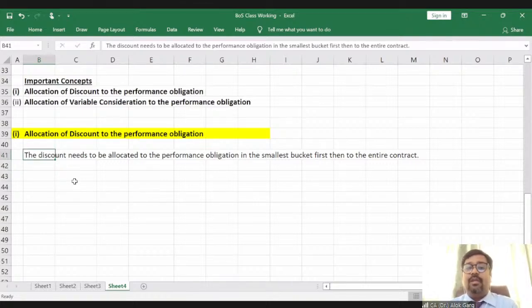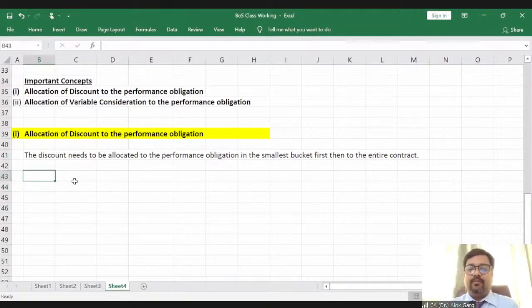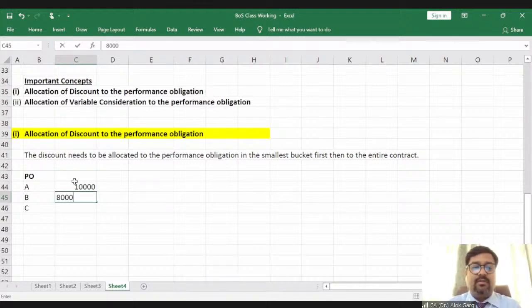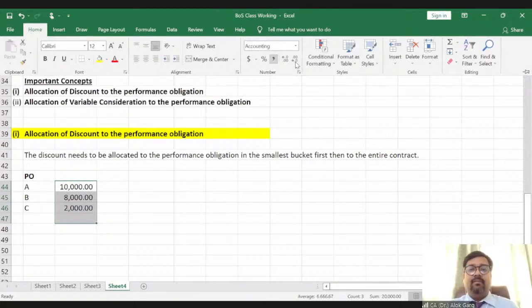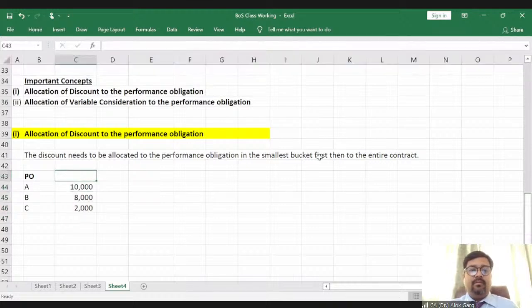First of all, the discount needs to be allocated to the performance obligation in the smallest bucket first, then to the entire contract. So, sir, what is this? Let me explain to you. There are three performance obligations, A, B, and C. The value of the performance obligation A is 10,000. For B, it is, let's say, 8,000. And for C, it is 2,000. These are the standalone selling prices which are available.